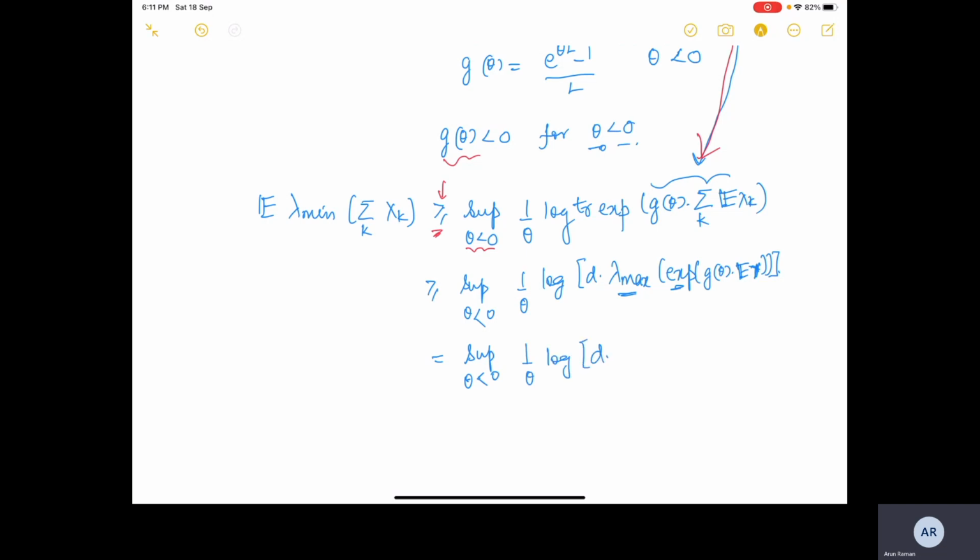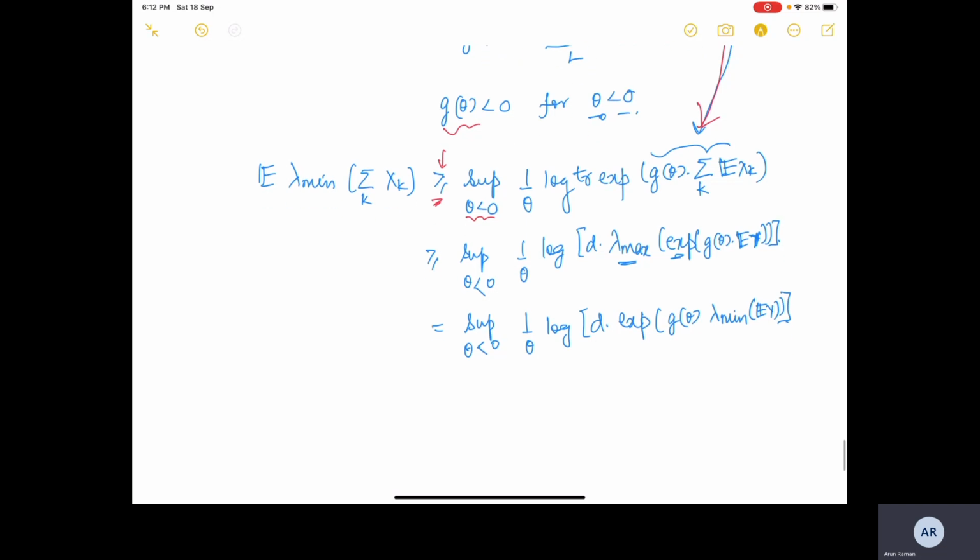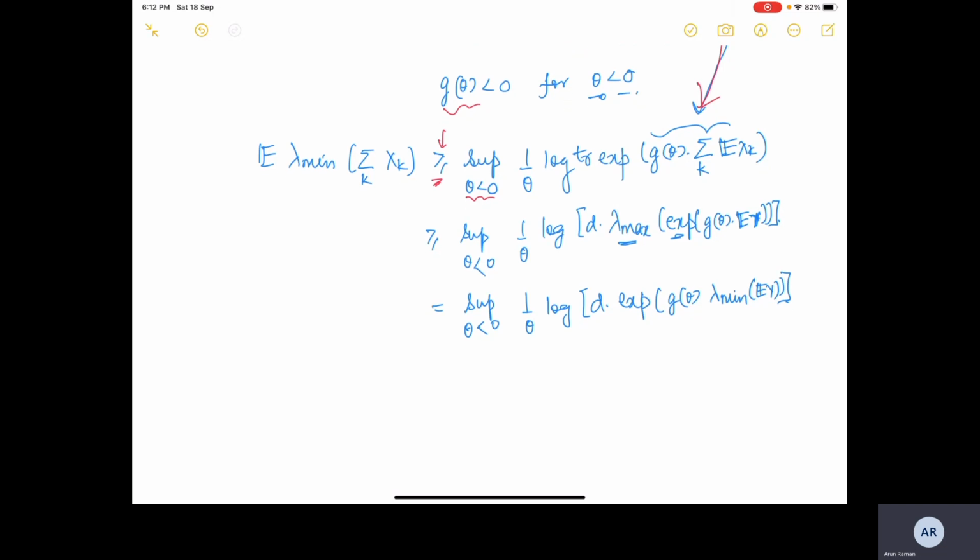Another subtlety is that we get lambda min of expected value of Y. Lambda max has changed into lambda min because g of theta is negative, so when we pull g of theta outside, it changes max to min.